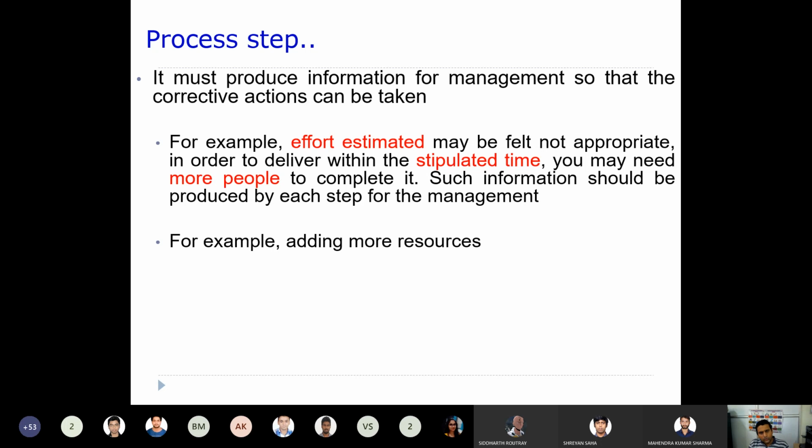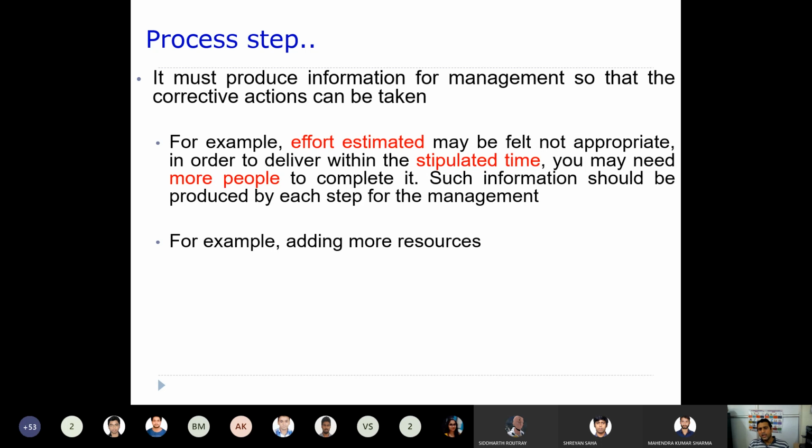You need more people to finish that task. For example, in order to finish a particular assignment, I initially estimated that 4 people are required.